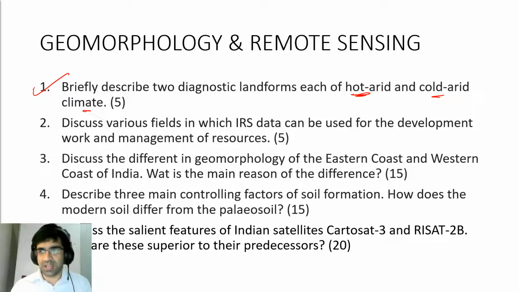Discuss various fields in which IRS data can be used. So Indian Remote Sensing satellite, again a very important question. There is always a question from this. You just have to write applications of those, pretty straightforward. You have to discuss differences between the geomorphology of the east coast and west coast of India.